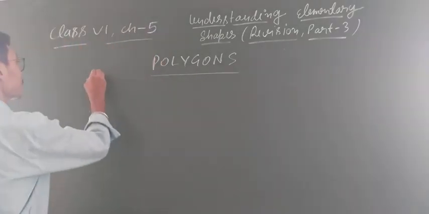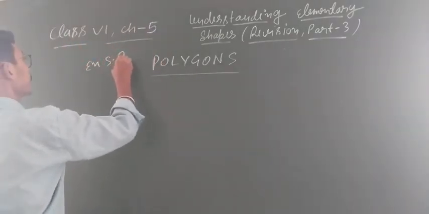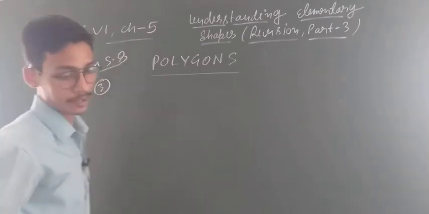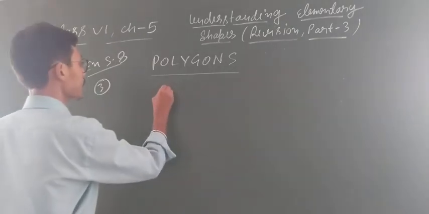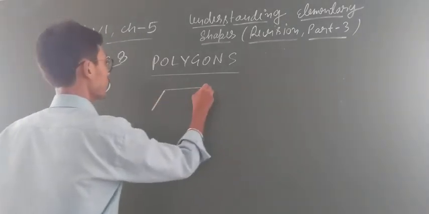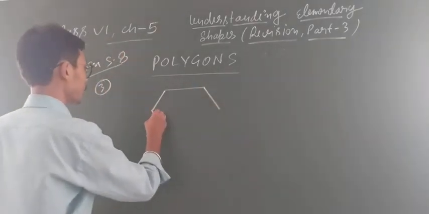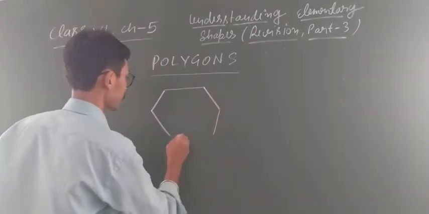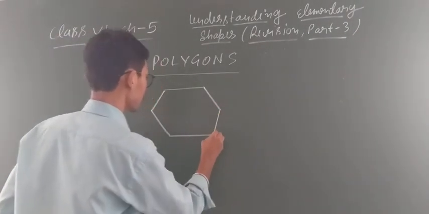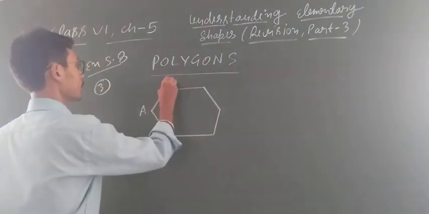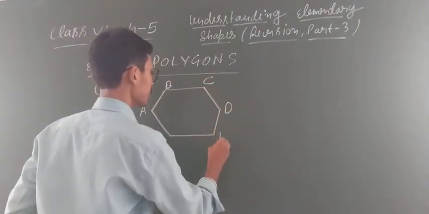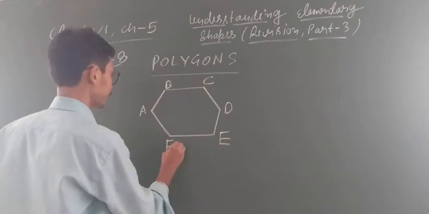So now we discuss some questions based on polygon. Question number 3, which I have discussed, exercise 5.8. Question number 3. What is given? Draw a rough sketch of a regular hexagon. Chalo. First we draw a regular hexagon. A regular hexagon is a polygon having 6 sides. This is our regular hexagon. 1, 2, 3, 4, 5, 6. Give names A, B, C, D, E, F. Clear, everyone?